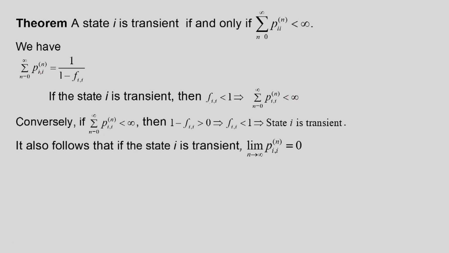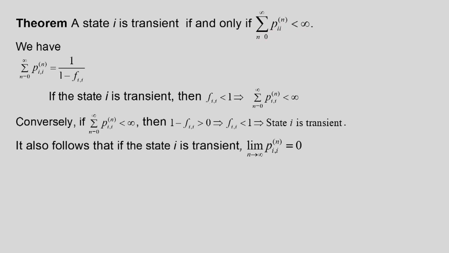Conversely, if the summation of p_ii^(n), n going from 0 to infinity, is less than infinity, then this left hand side is less than infinity. This will mean that 1 by (1 minus f_i) is also less than infinity, so 1 minus f_i is greater than 0, which implies that f_i is less than 1. Therefore, state i is transient. Therefore, state i is transient if and only if this summation of p_ii^(n) is convergent.